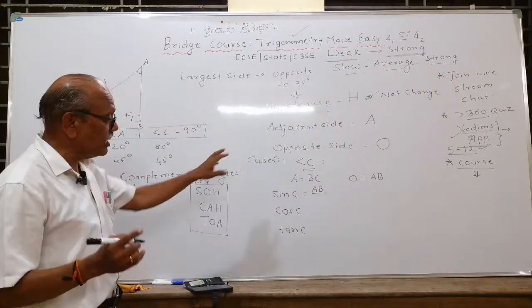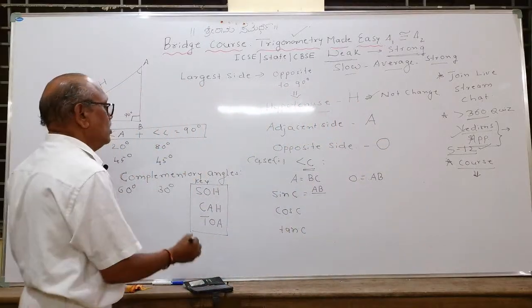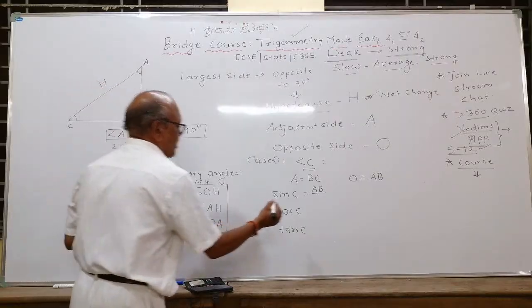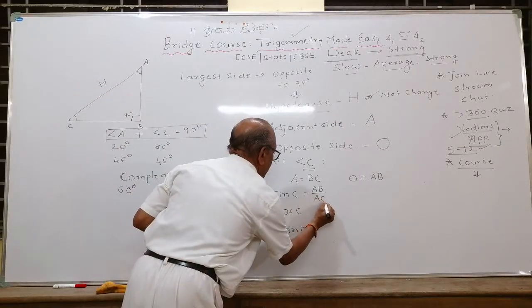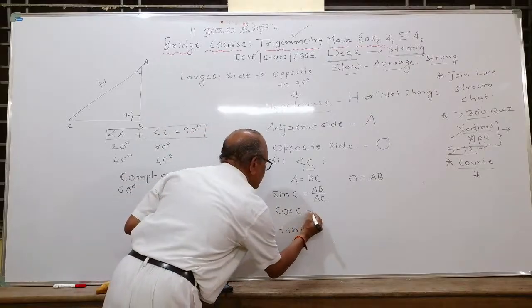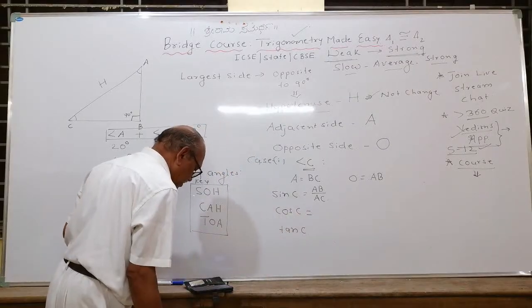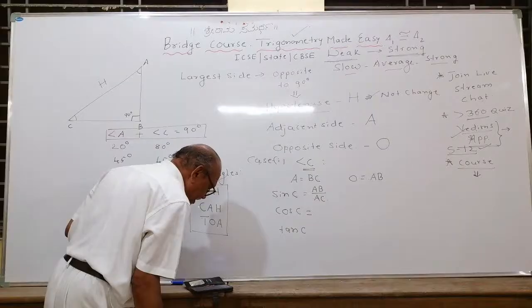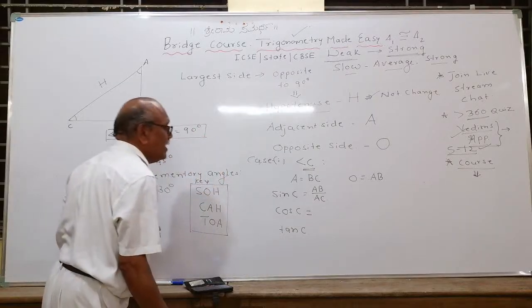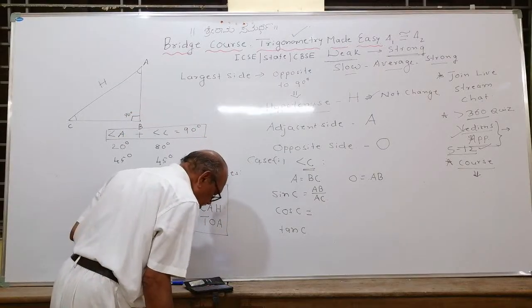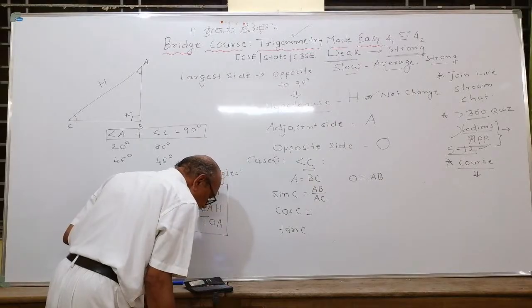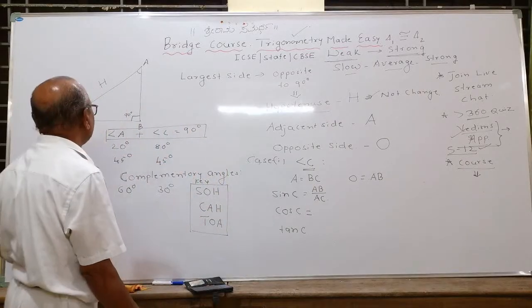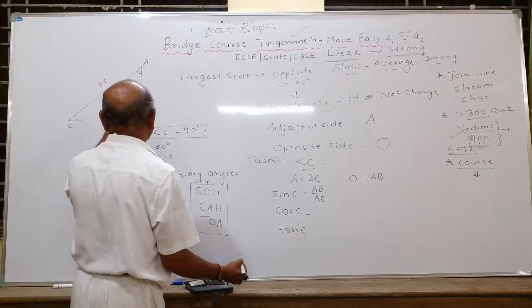Understand this concept clearly. Now, can you tell me what is cos C? Yes, sin C is AB upon BC. Correct answer.